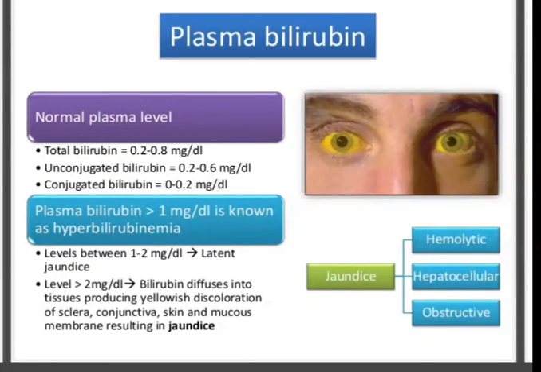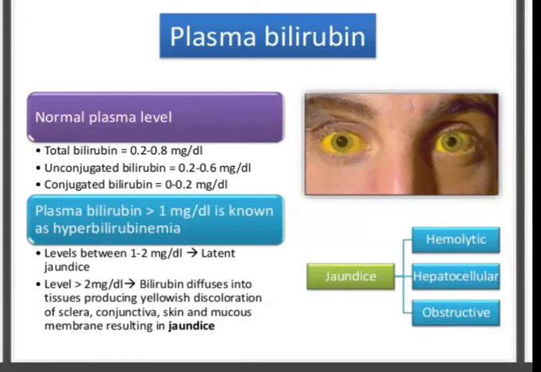Now the plasma bilirubin. The normal plasma levels are: total bilirubin is 0.2 to 0.8 mg per dL, unconjugated bilirubin is 0.2 to 0.6 mg per dL, and conjugated bilirubin is 0 to 0.2 mg per dL.